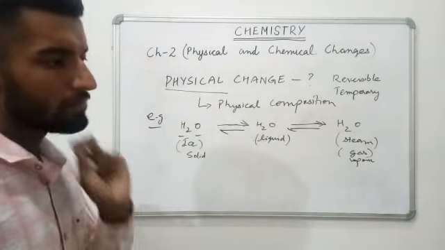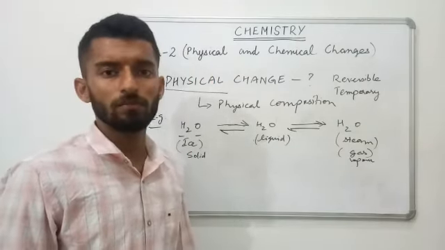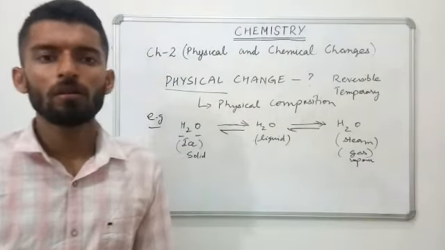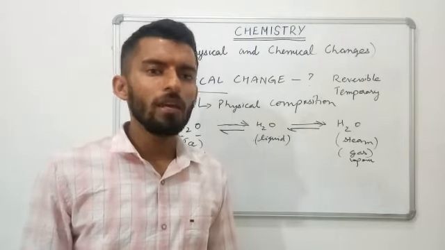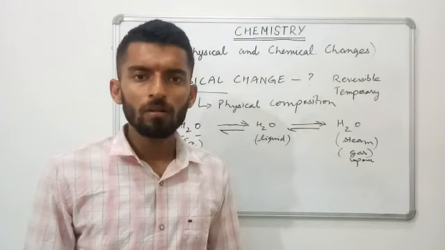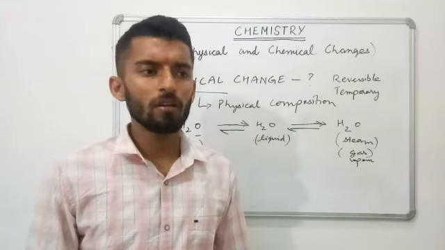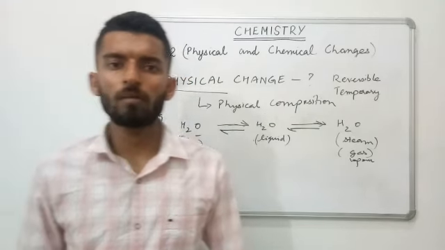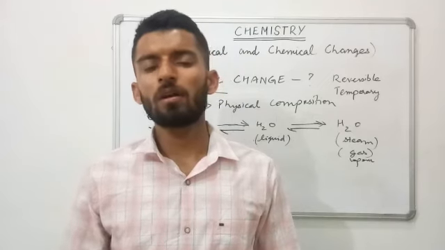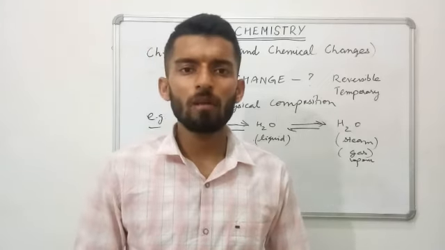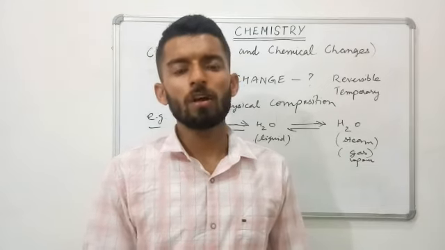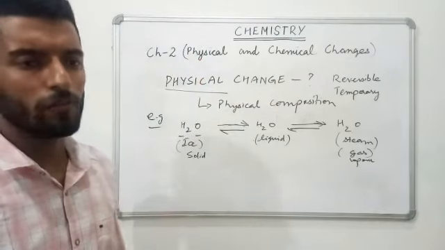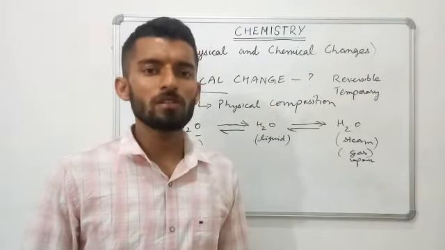Then the next one, glowing of a bulb. Have you seen when a bulb glows, what happens? There is production of heat and light, or glowing of the coil of a heater. First of all it glows, then heat is emitted, light is also emitted and produced. But after some time, when the current is turned off, what happens? The same change is brought back. Again, it becomes as it was in the beginning. So that is also a part of physical change. In your book it is clearly given, you can see from there.